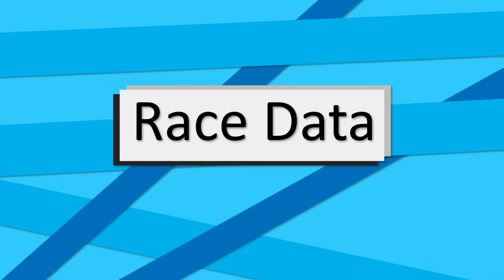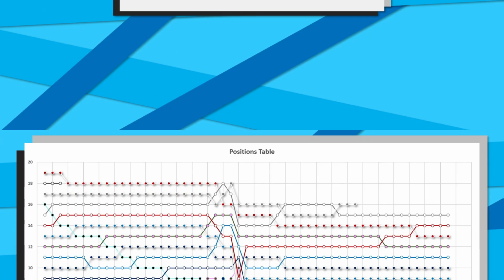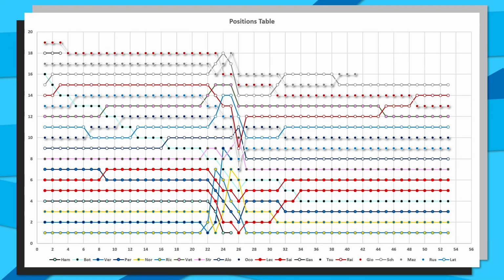So without further ado, let us jump on into the race data for the Italian Grand Prix, and we'll briefly take a look at the overall positions table for this race. And as we can see, it's probably one of the most boring positional tables of this entire season. Most of the positional changes happened in that pit stop phase between laps 22 and 28. There were only 22 pit stops this entire Grand Prix.